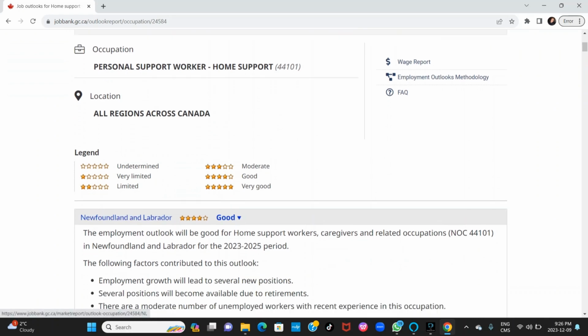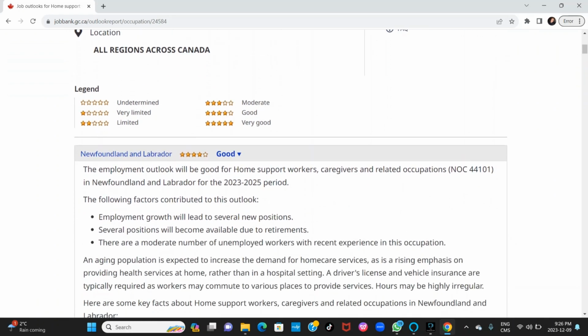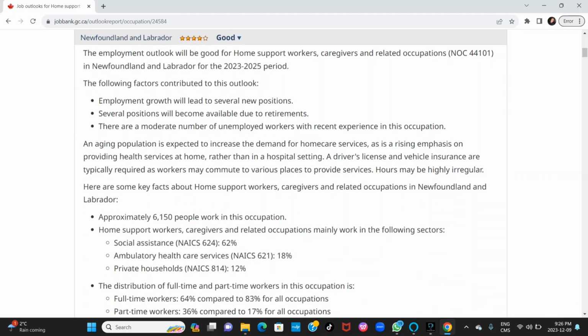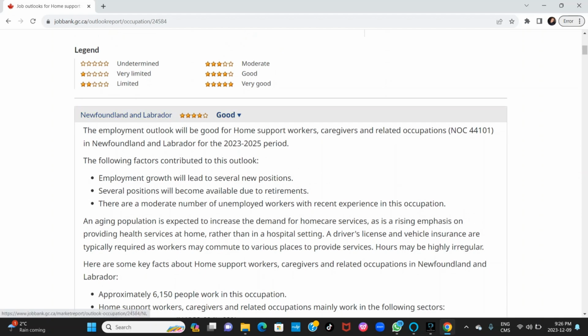So we have here, this just shows you the key. If you see something like this, it means it's undetermined. This is very limited. This shows limited. This is moderate. So you see good or very good. So in Newfoundland and Labrador, it's good.